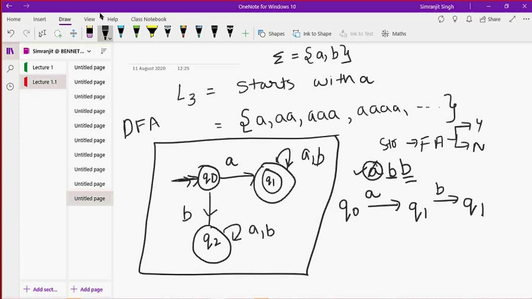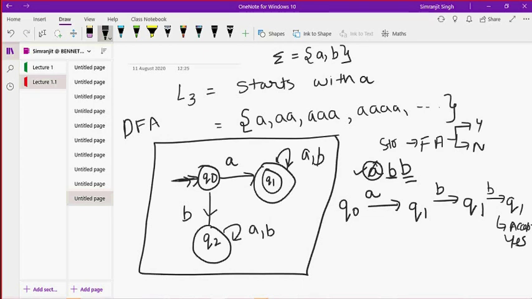This is a repetition, meaning a and b can come any number of times. If I input b again, it stays at the same state, Q1. And where you stop, is it the final state? Yes, this is the final state, so it is accepting the string. It means that yes, the string abb exists in this language.